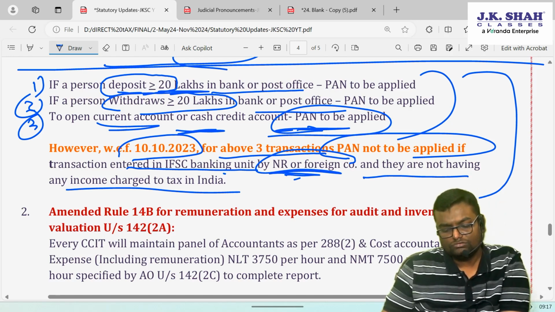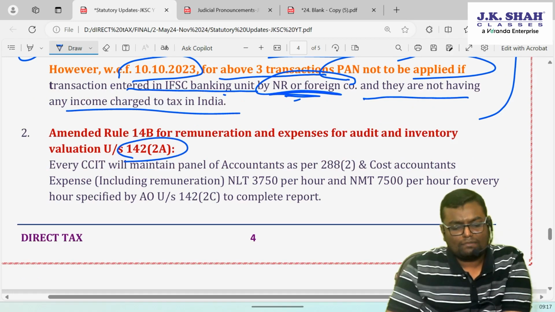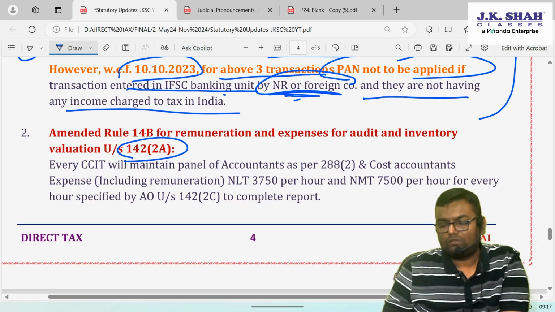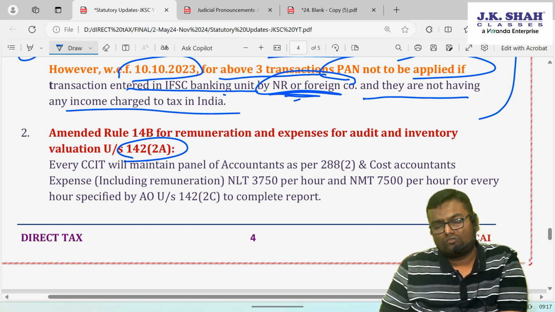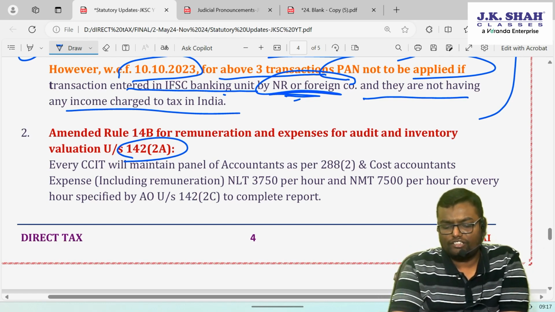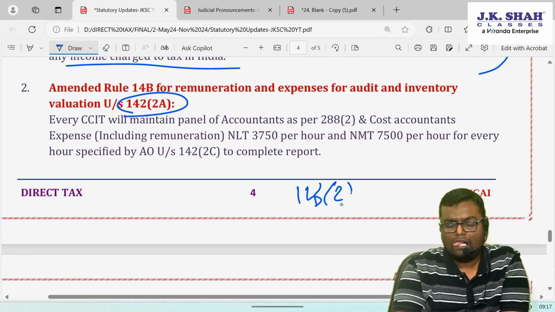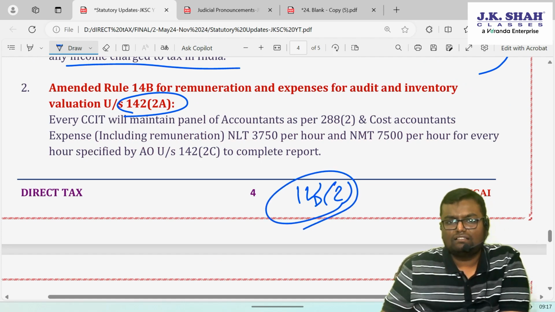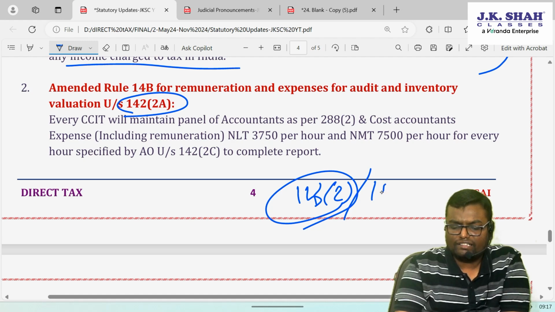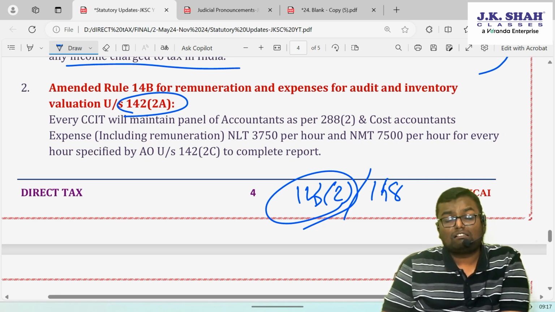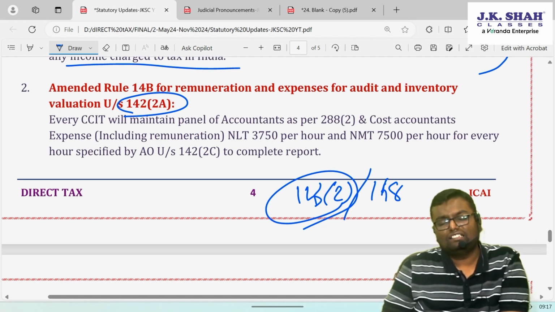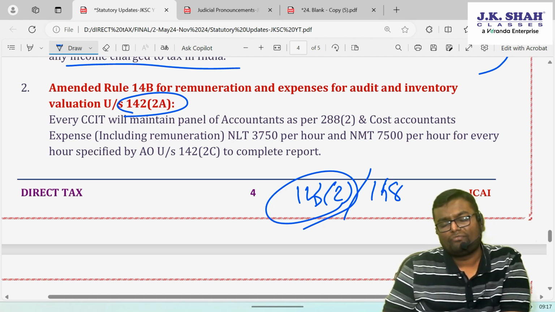Then you all know section 142 subsection 2A. Now what is 142(2A)? Valuation of inventory and special audit. If there is a scrutiny going on, a notice was issued under section 143(2), the AO is checking the transactions, or there is a case reopening under section 148 and the AO is checking your transactions, and the books of accounts are complex, or the method of accounting is not done properly, then they can order a special audit wherein a CA will come, check your accounts, and furnish a report to the AO.